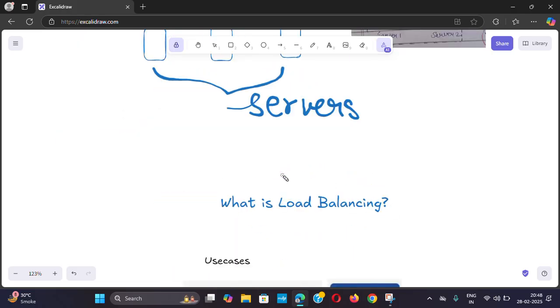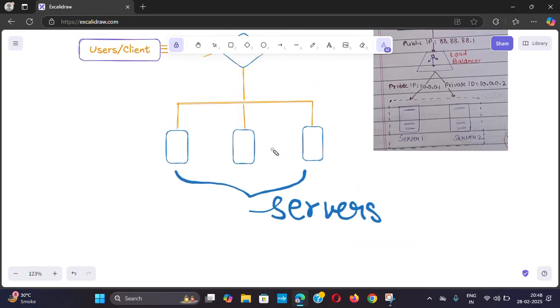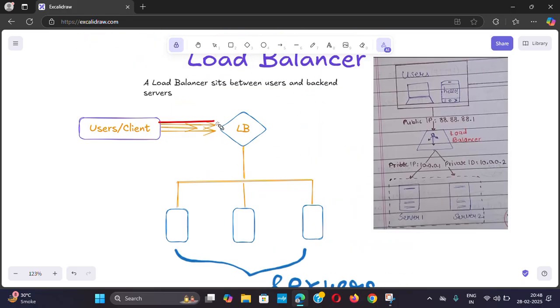Now, what is load balancing? Load balancing is nothing but a process of distributing the incoming network traffic across multiple servers.